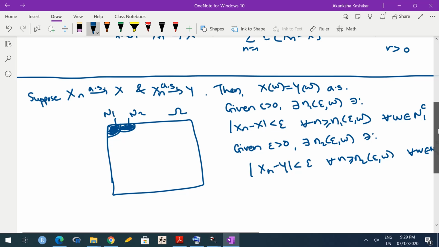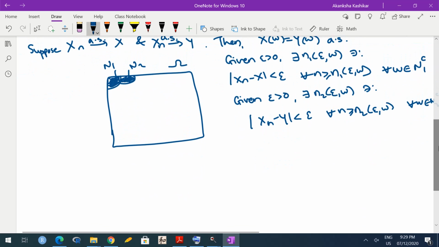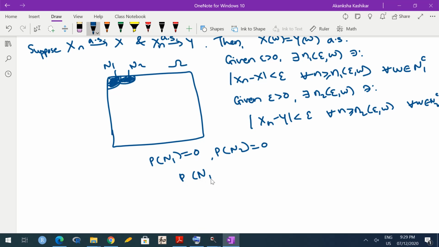So if I want both the things to happen, then I should take intersection of those two sets, right? But what is the probability of intersection? Now we know probability of N1 is 0 and probability of N2 is 0. So can I say that probability of N1 union N2 is also 0?